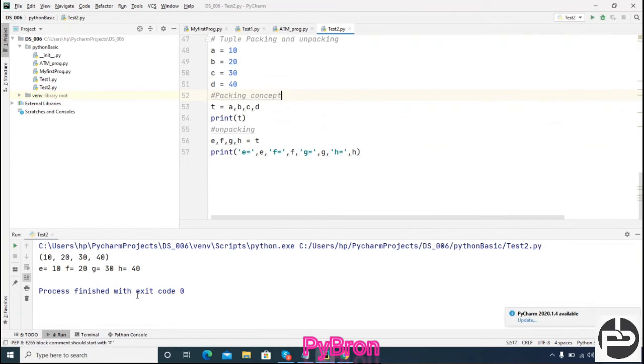Can you see this? I am able to unpack also, right? Correct.